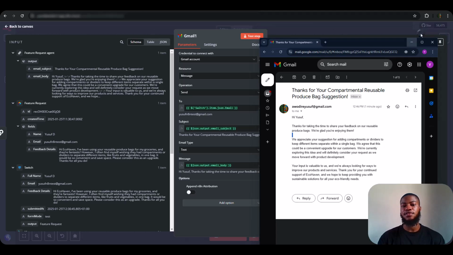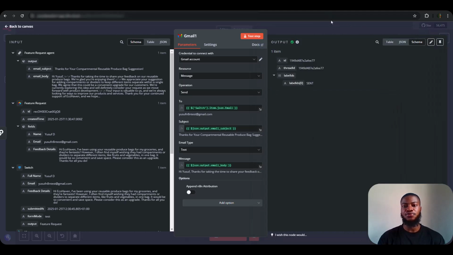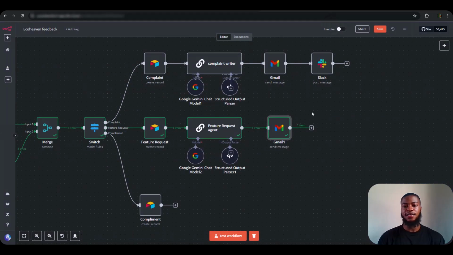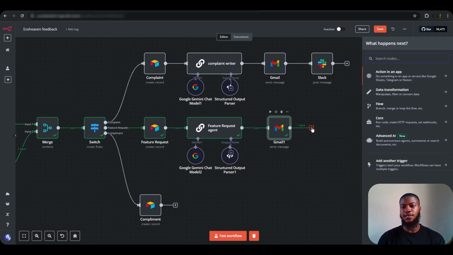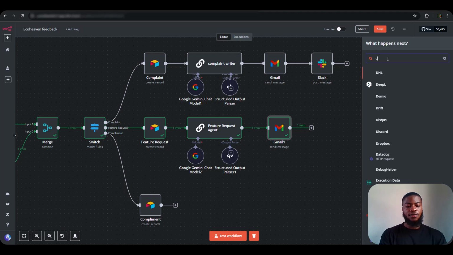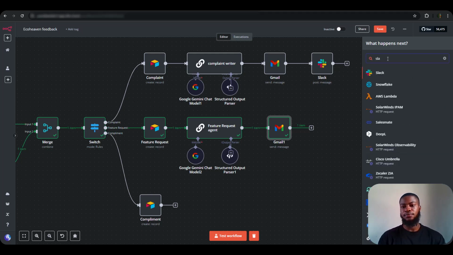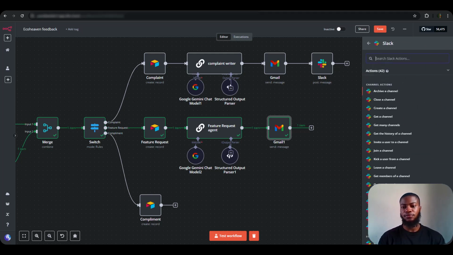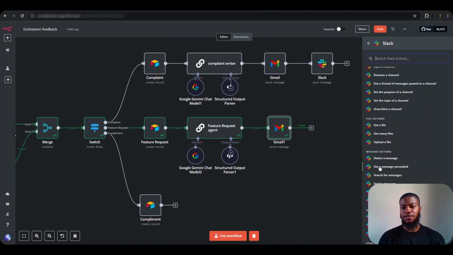Alright, perfect. So the next thing on the workflow is to add a Slack node to be able to notify the team on Slack. So let's add a Slack node. Slack. We're going to be sending a message.